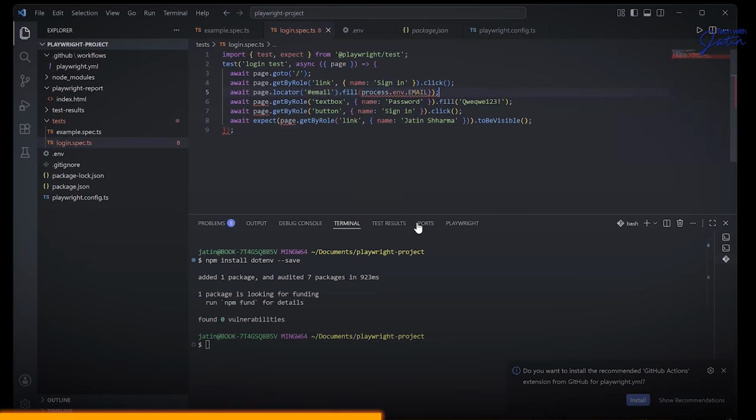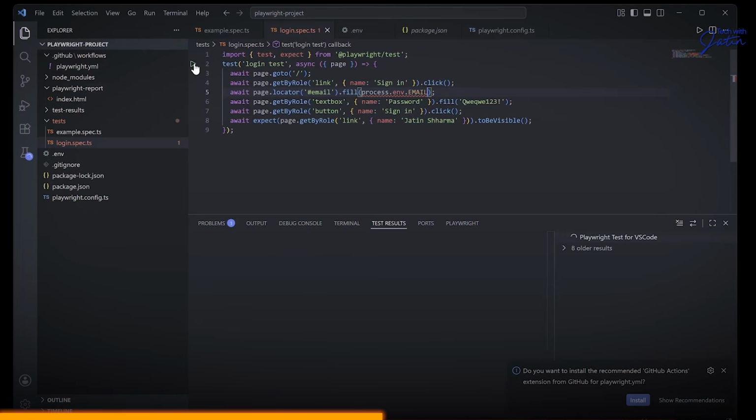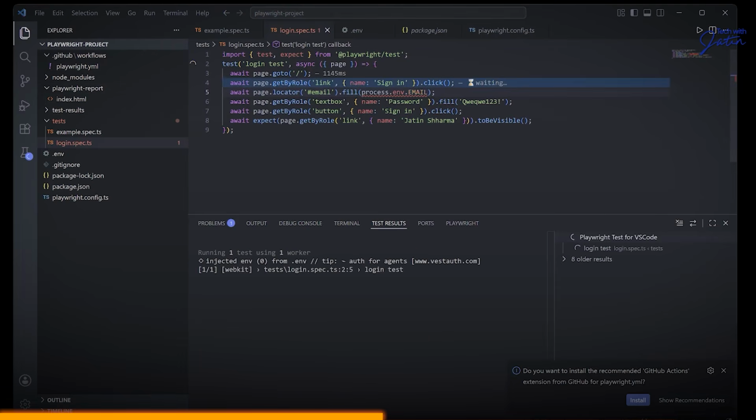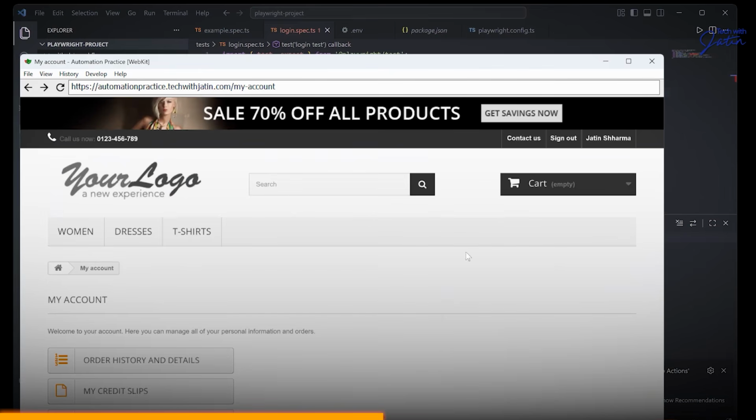Right now it's giving me a compilation error, something is wrong over here. But let's see whether it works or not. So I can just save this. I can remove this. Let's click on the play button. And you will notice that it's still logging in.